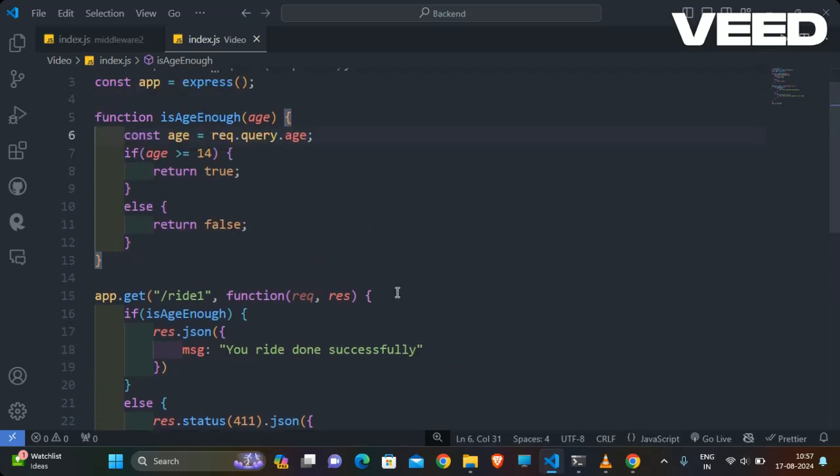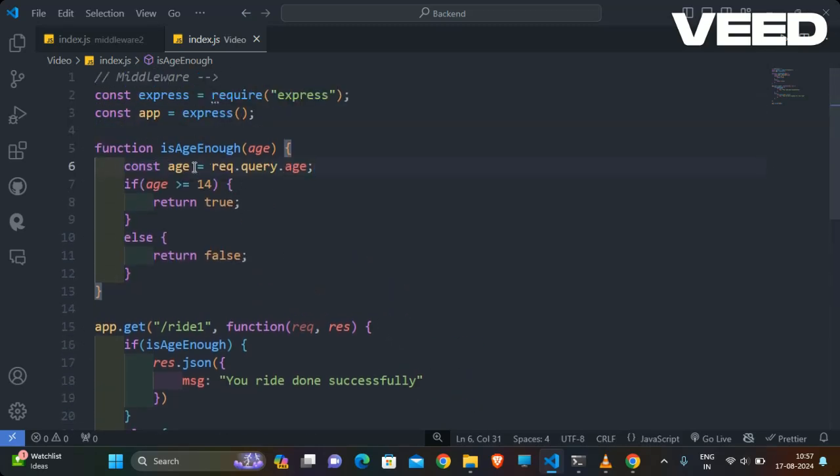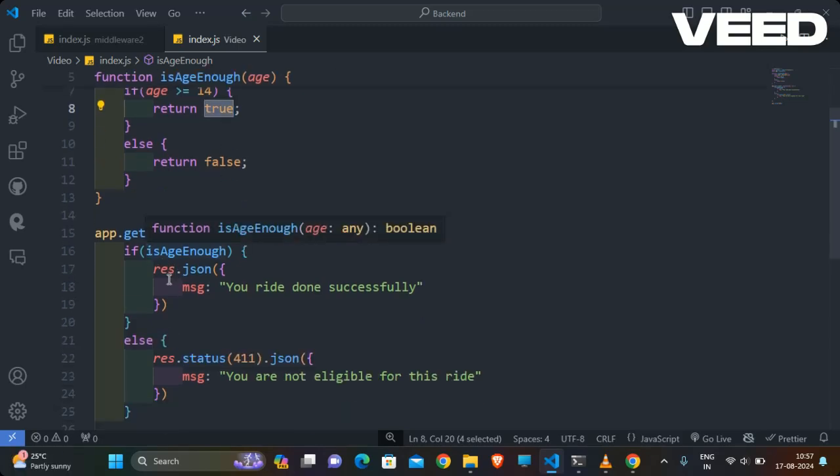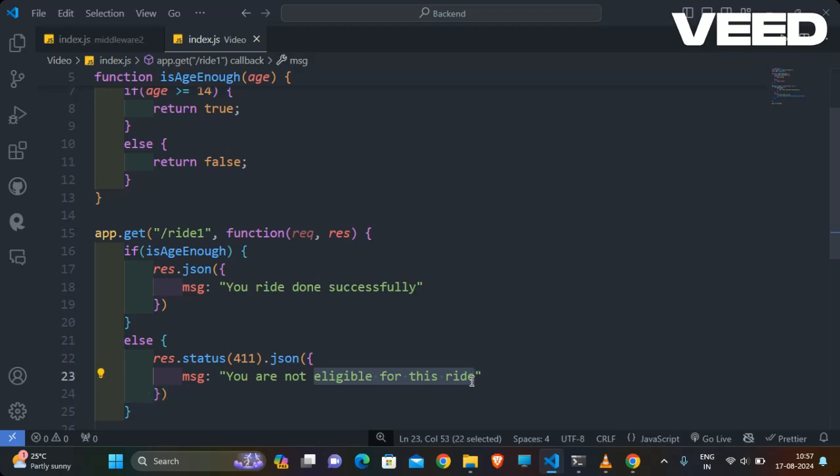What is that code exactly saying? Firstly, if the age of the person is greater than or equal to 14, then true. Inside true, if age is enough, then the message: you are eligible for this ride.